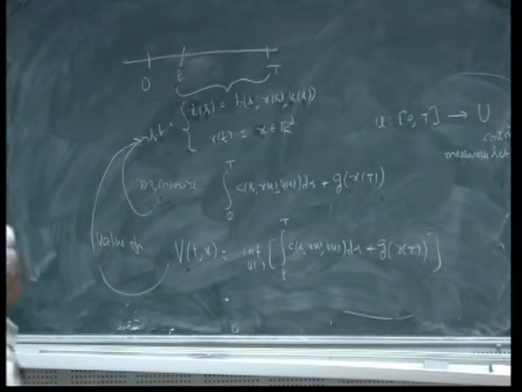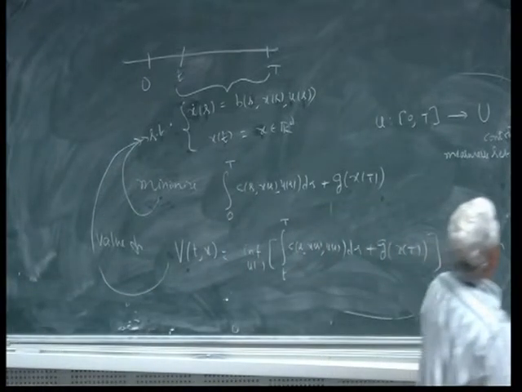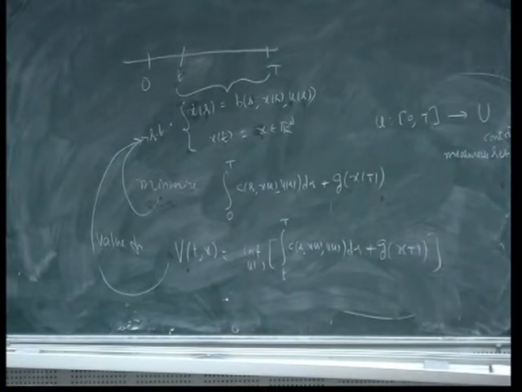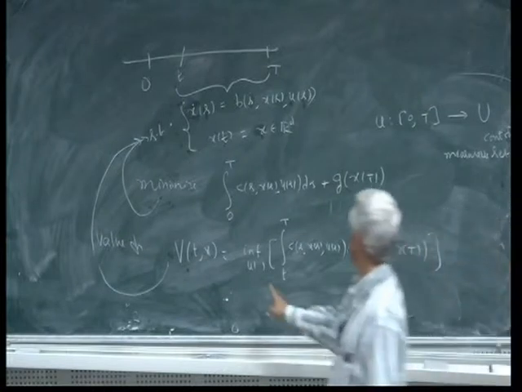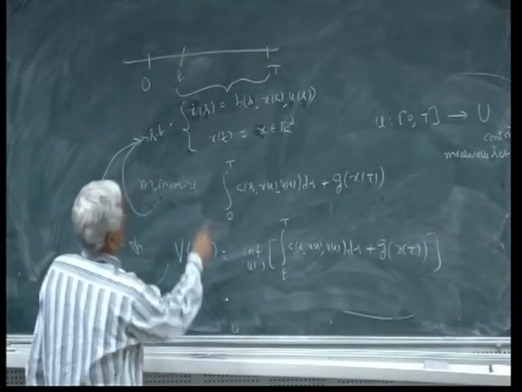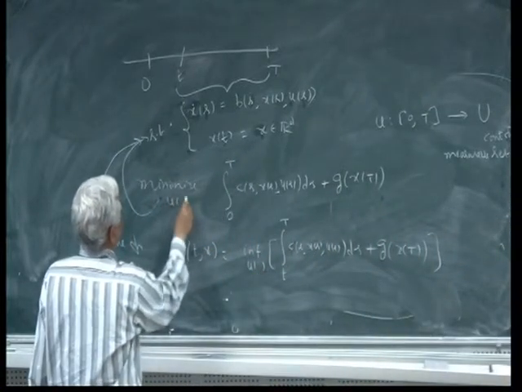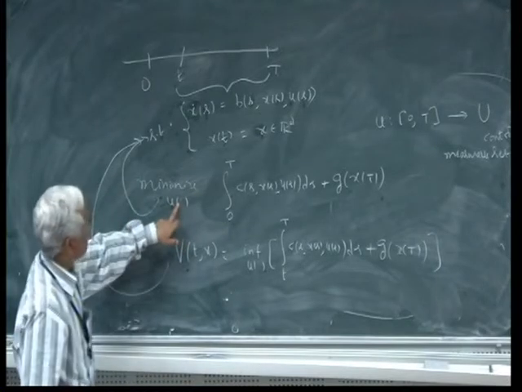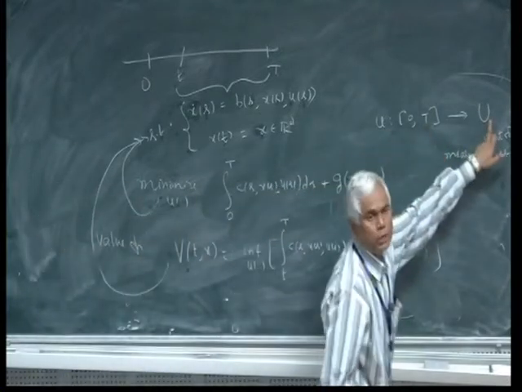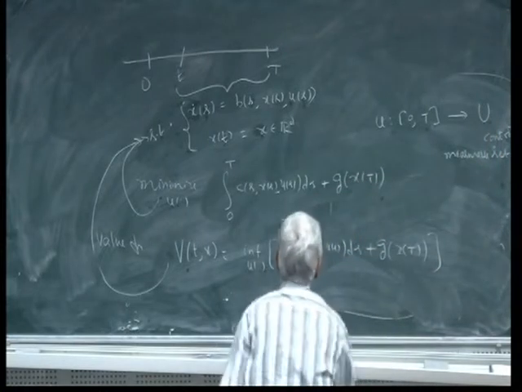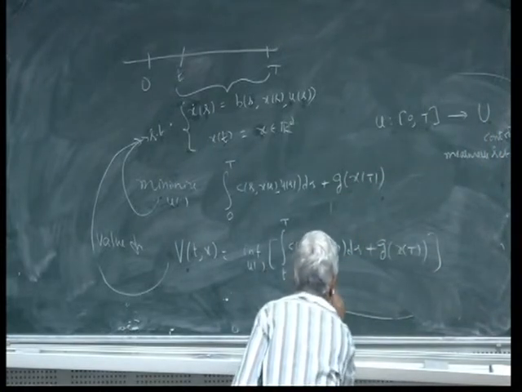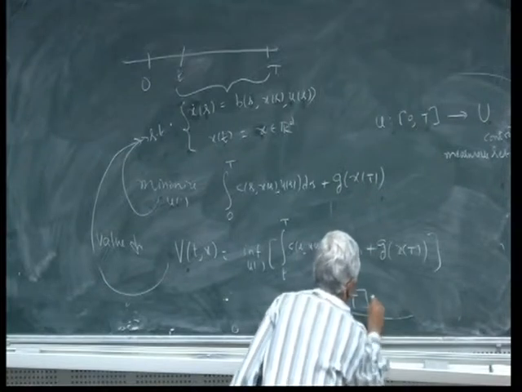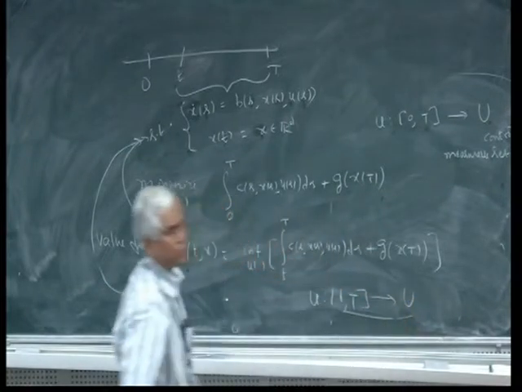The consequence of that principle is an integral equation for V of t, x, and Shaiju has proved that this is the infimum over u. Here one must realize, when I am taking the infimum here, this is over measurable functions from 0 to U, whereas here I am starting from t, so this is over measurable functions from t to U, where U is the control set.